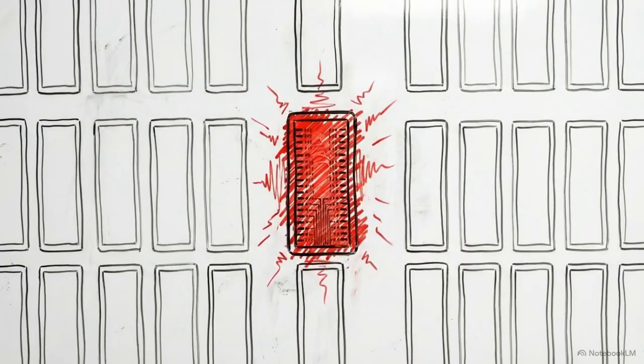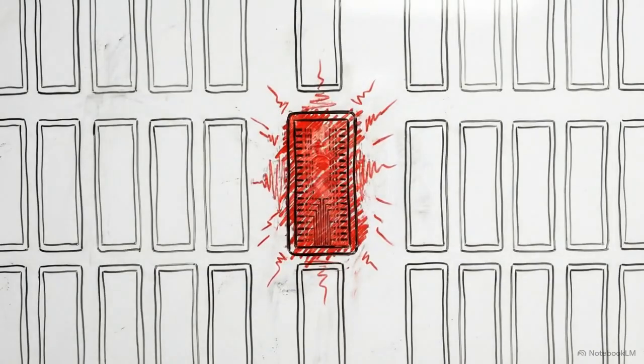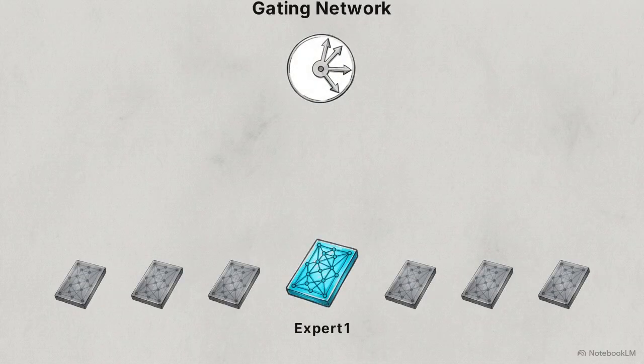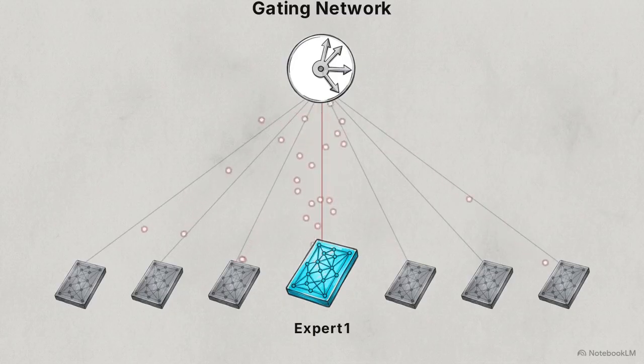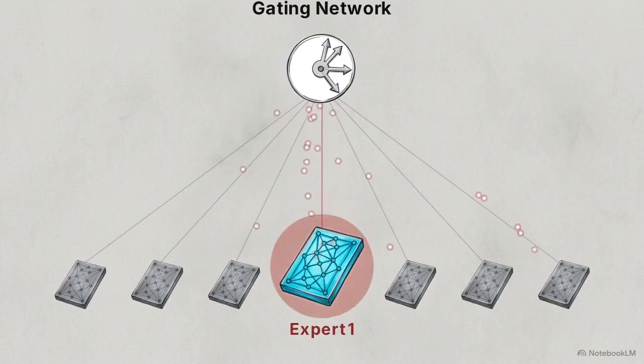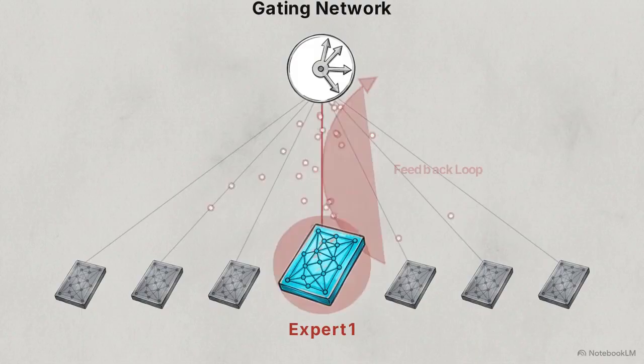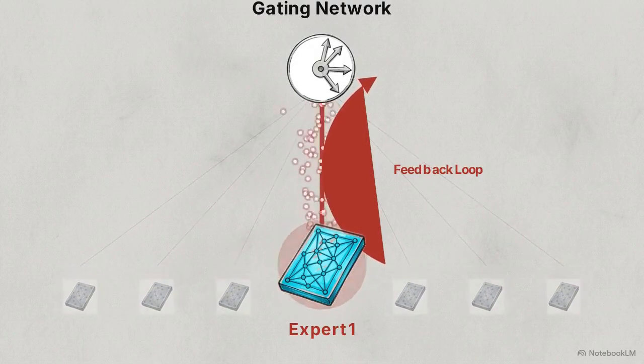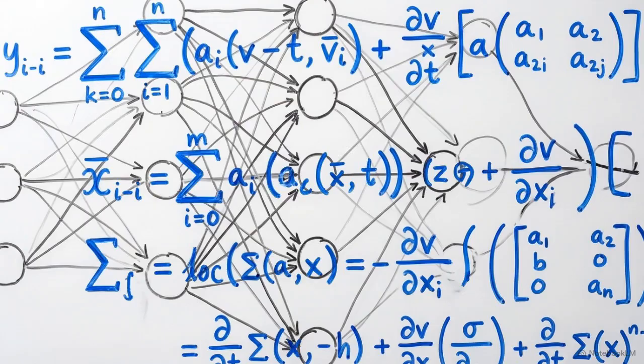Even with sufficient batch sizes, routing networks are prone to a catastrophic failure mode known as expert collapse. This is a self-reinforcing loop. A gating network routes slightly more tokens to one specific expert. That expert trains faster and becomes more accurate, which biases the gate to send it even more tokens. The remaining experts atrophy from disuse. To prevent collapse in a model with over 100 billion parameters, structural regularizations, specifically auxiliary loss functions, must be injected directly into the training loop.